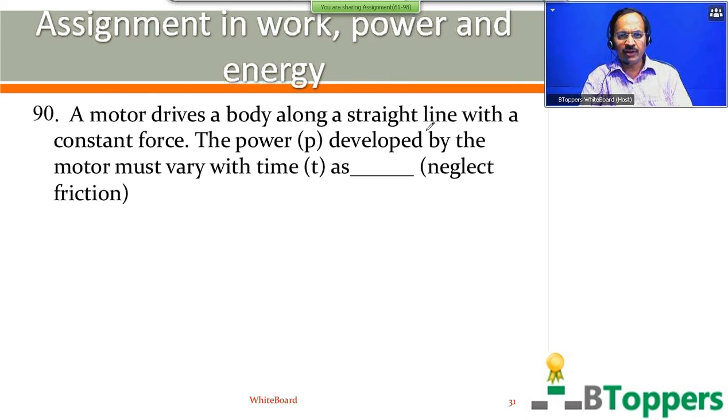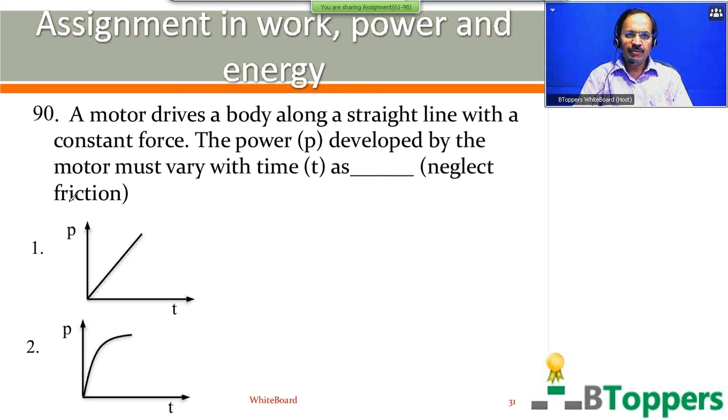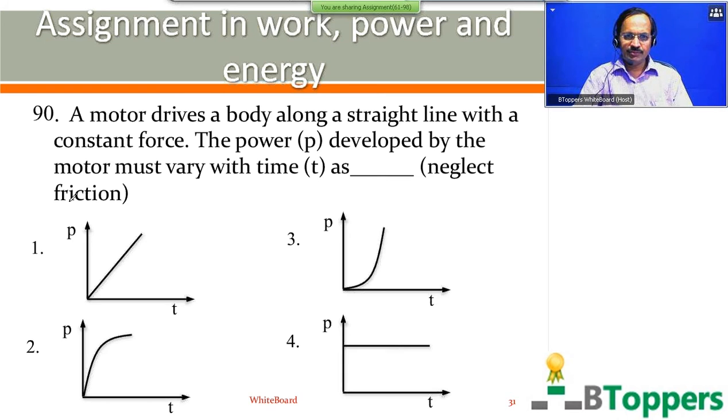A motor drives a body along a straight line with a constant force. The power P developed by the motor must vary with time t as, neglect friction. You have to find out the correct graph here. In each graph we are shown power P along y-axis and time along x-axis.